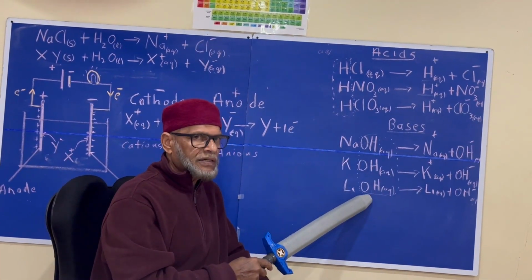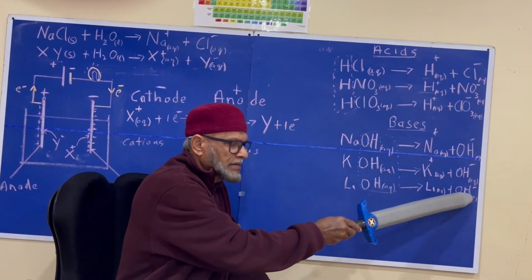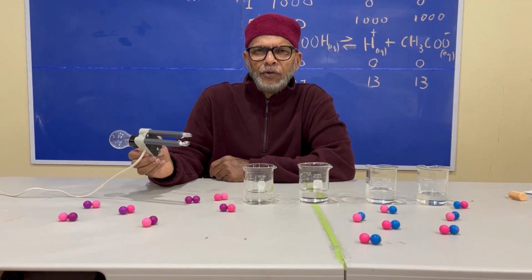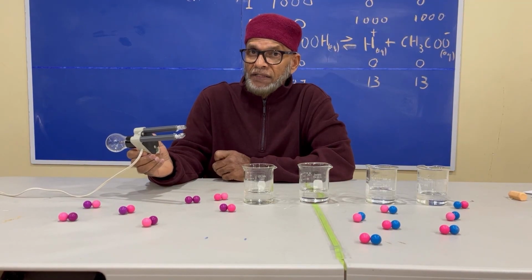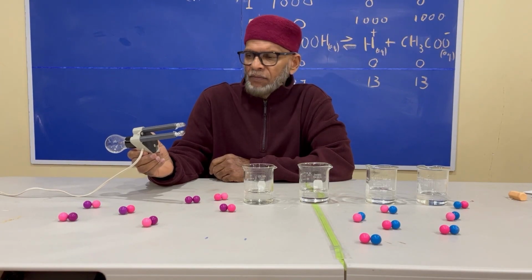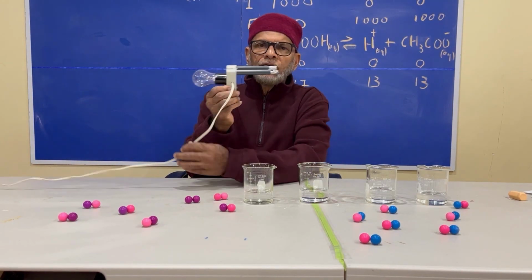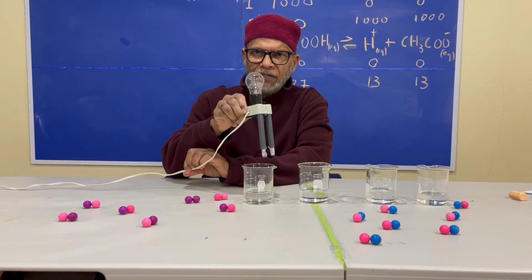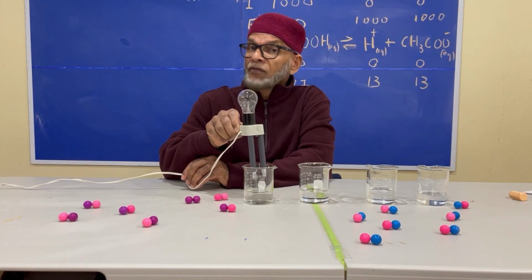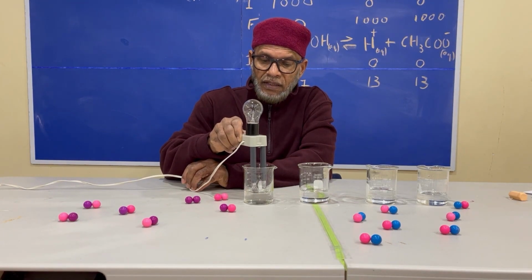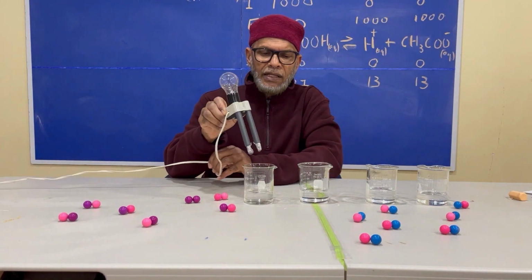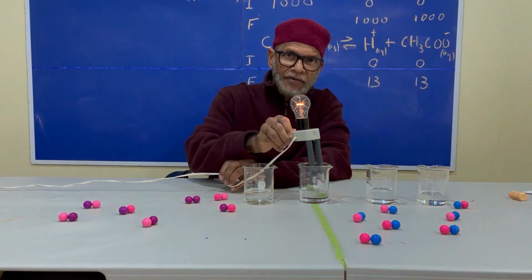So when they dissolve in water, they must all produce that same thing there that's causing the solution to become basic. Thank you. I want to take this opportunity to talk about strong acids and weak acids, and about strong bases and weak bases. But before I do that, I just want to repeat this demonstration by inserting these electrodes into acetic acid, or ethanoic acid, or vinegar, and observe the intensity with which the light bulb lights up. Okay? Now I'm going to put it into hydrochloric acid and see the difference.